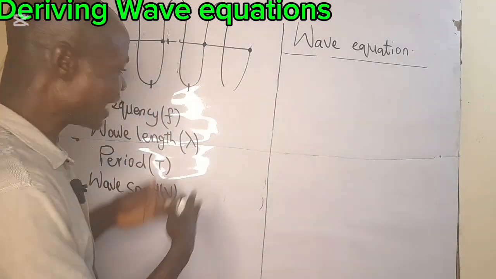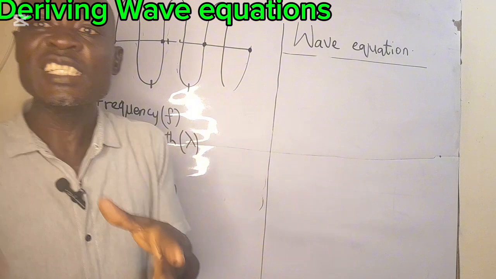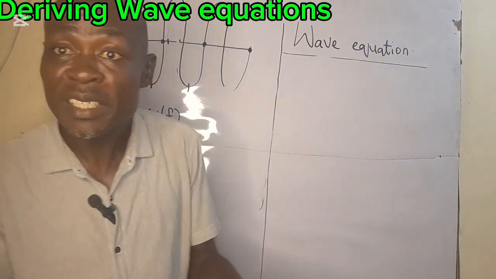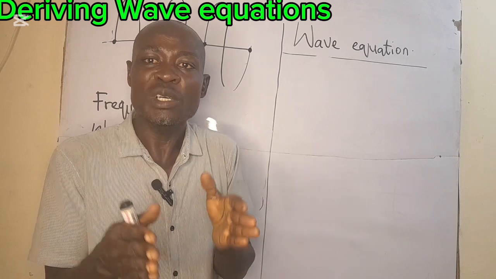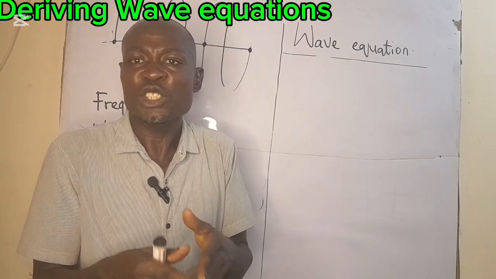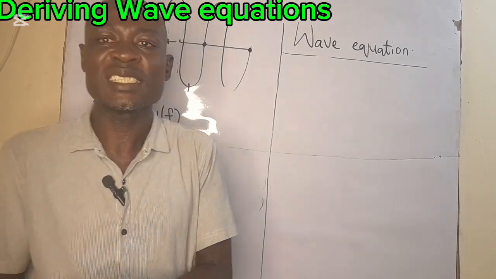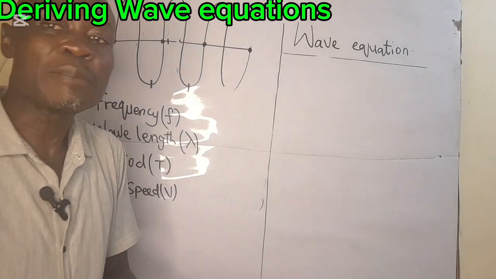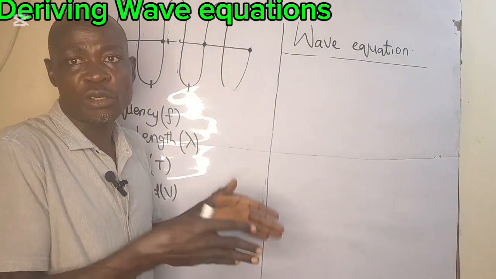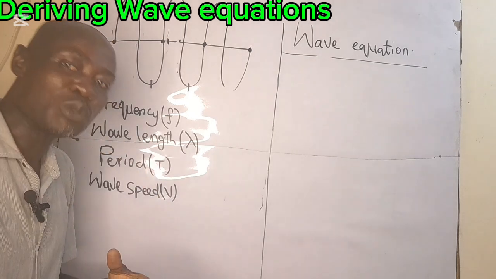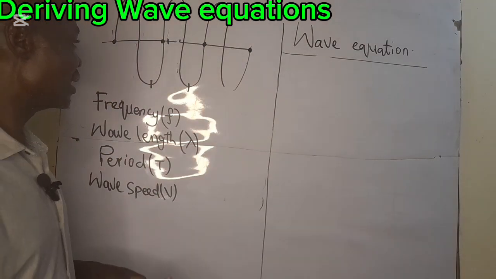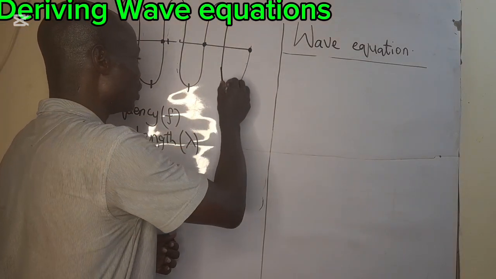So I am going to analyze this so you understand the relationship between the frequency, the speed, and the wavelength of a wave. I want to make sure that you understand fully what we are saying by giving you a typical feature of a wave so we can analyze it. Now, let us look at this wave equation.